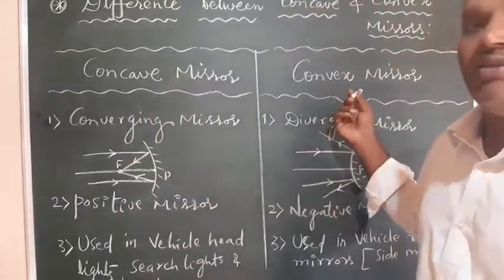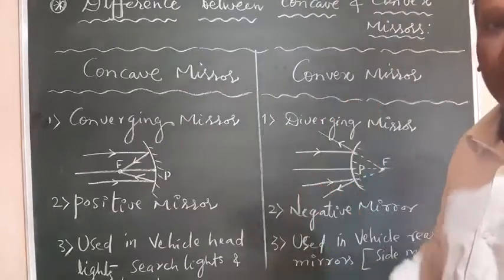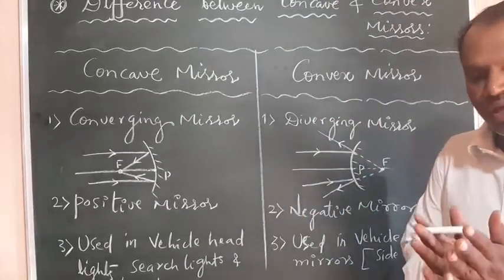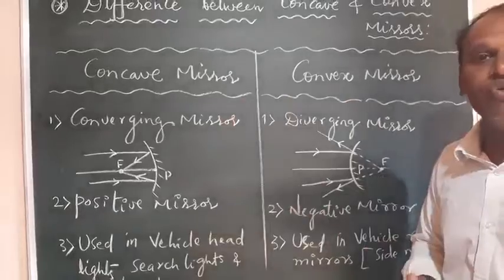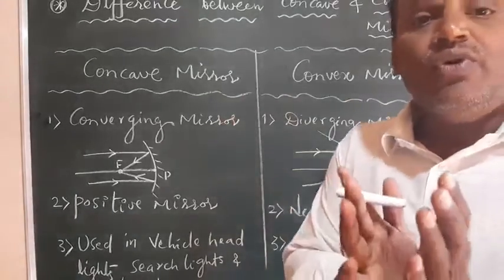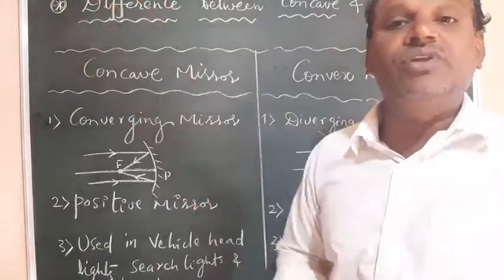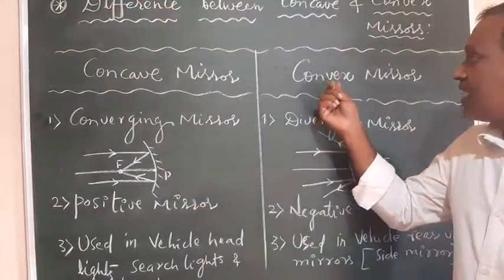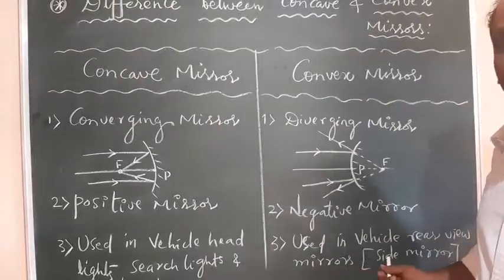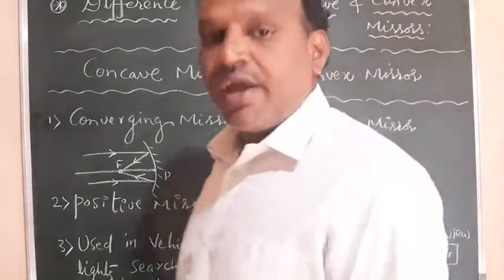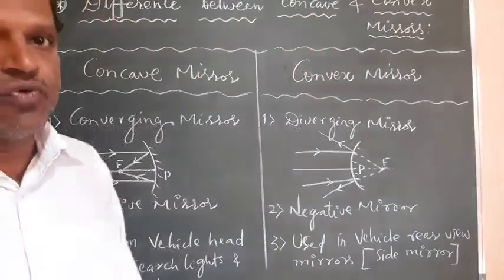And where can we use a convex mirror? A convex mirror has a larger viewing angle. It gives you more space, a wider viewing field, so convex mirrors are used in vehicles for rear view purposes.